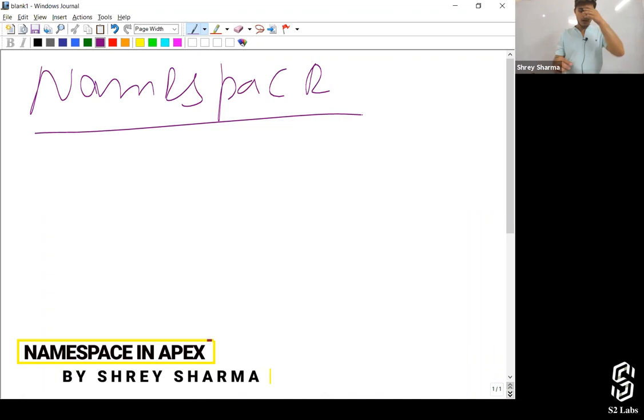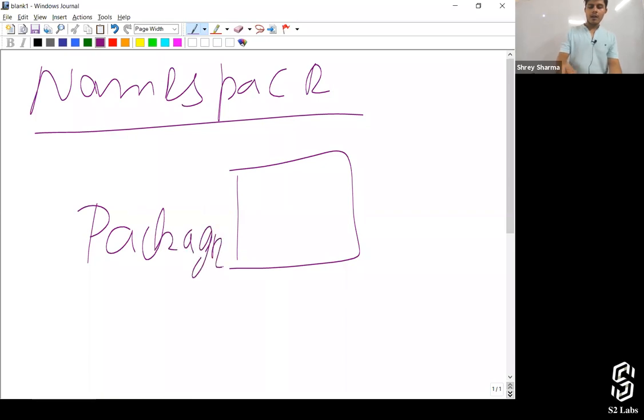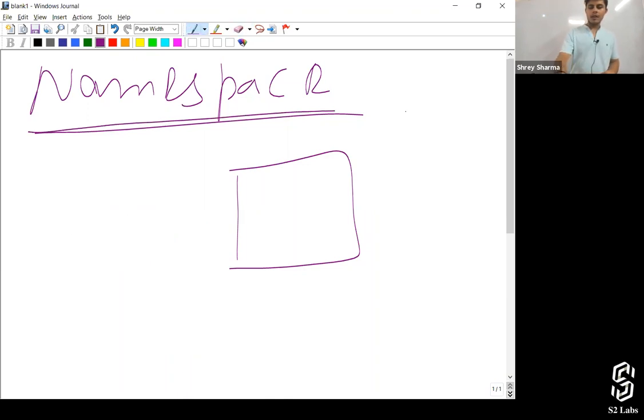So similar to Java, in Java we've got packages, right? Packages are nothing but folders in which we keep the source files, the class files, the executable files, and everything else. So in Salesforce, we've got namespaces, right? In a single namespace, we can have multiple classes with different names. We can have different functionalities. We can have different resources, right? But in the same namespace, we cannot have two classes with the same name, right?